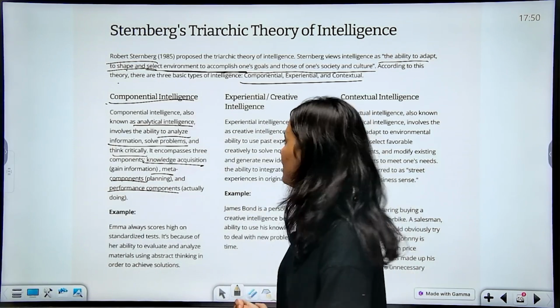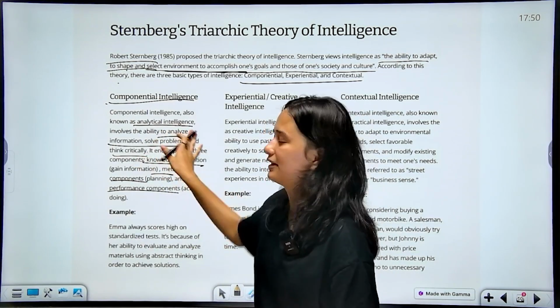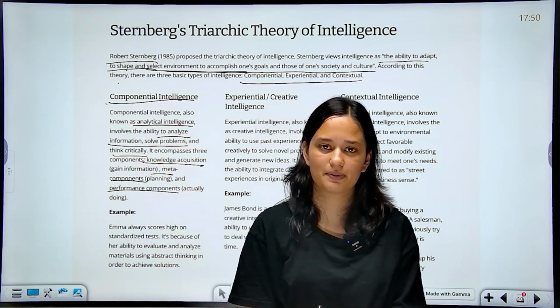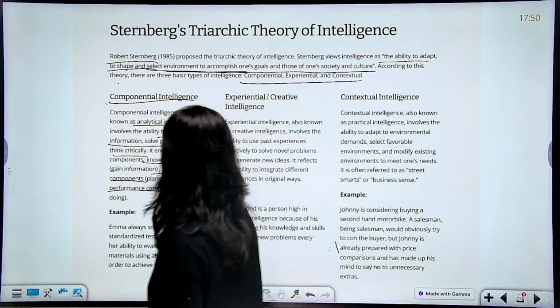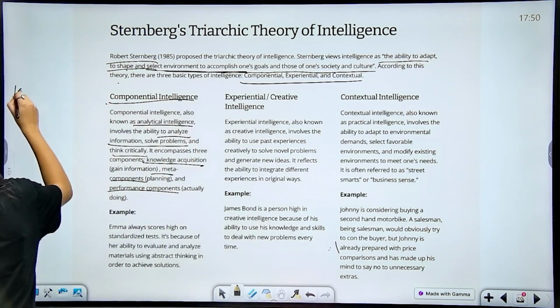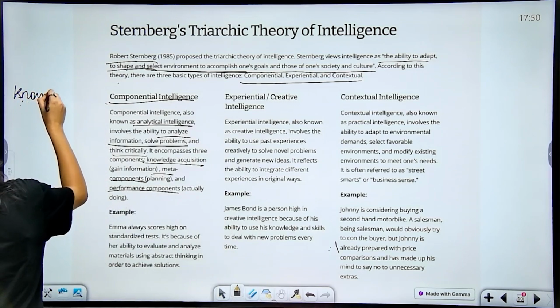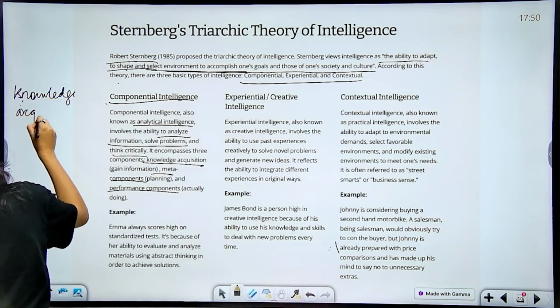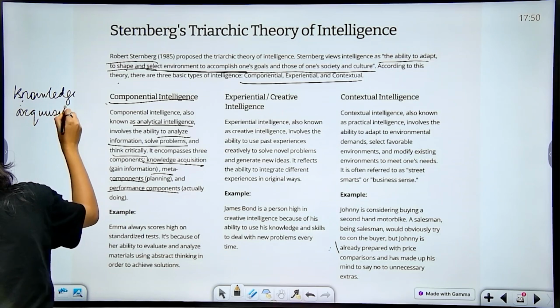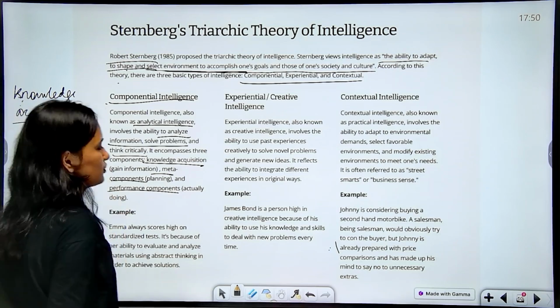It focuses on the analyzing aspect, and it has three important components. We have knowledge acquisition. The first component. What do you mean by knowledge acquisition?